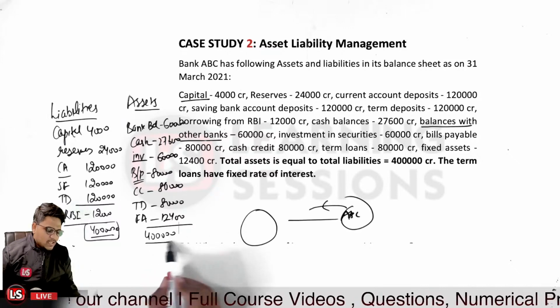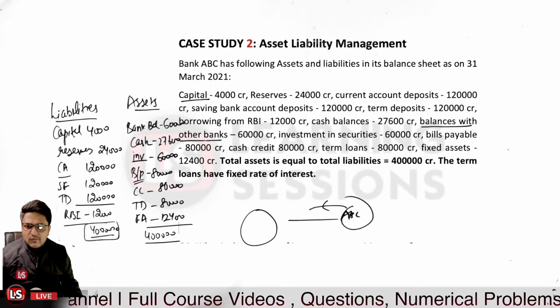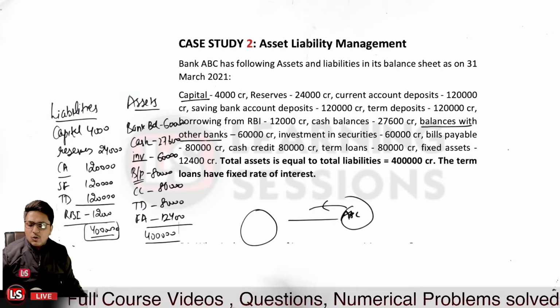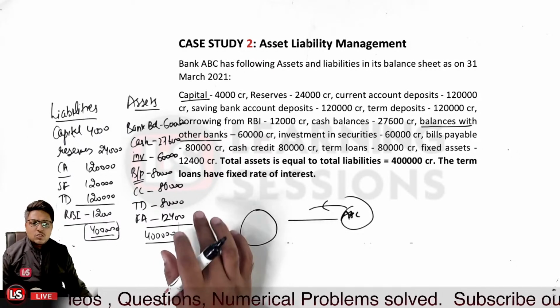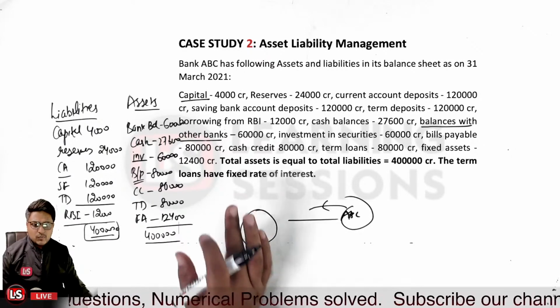Now the question is asked by a number of candidates related to why bills payable are assets. So these are those bills which have been discounted.